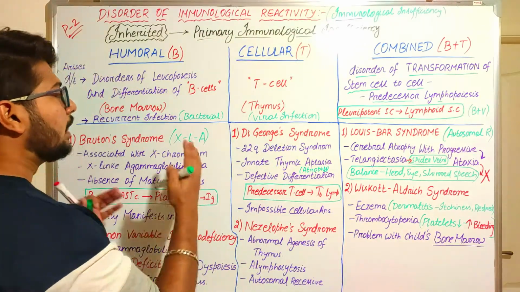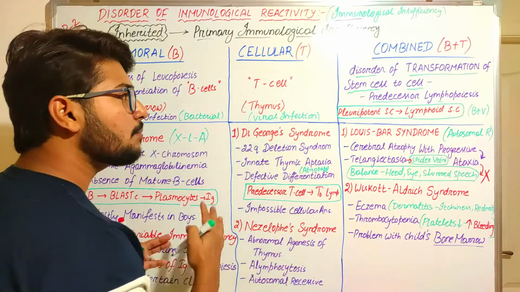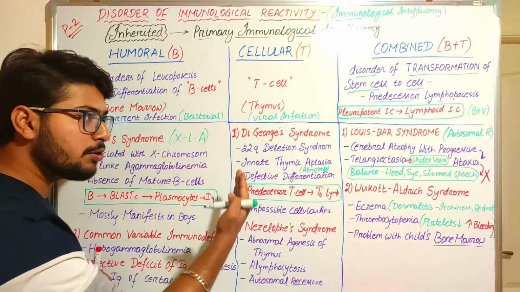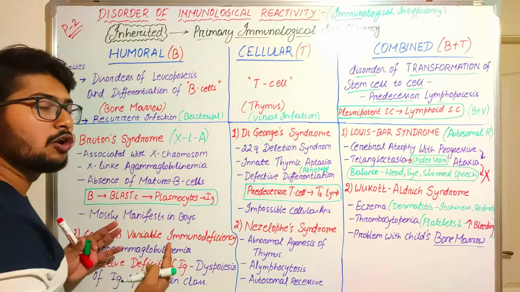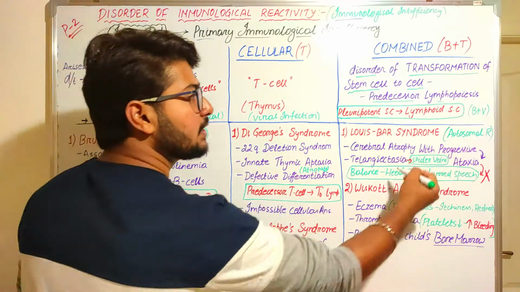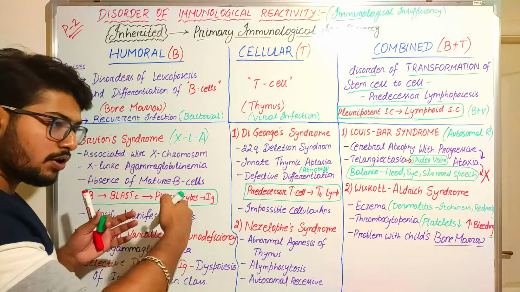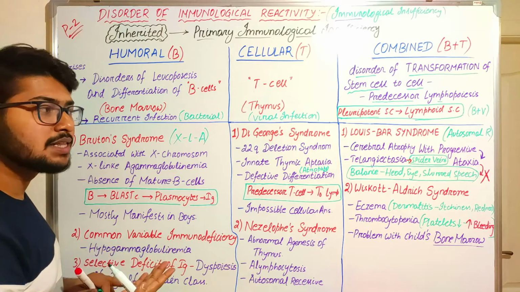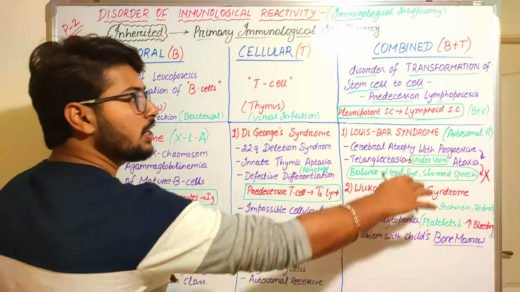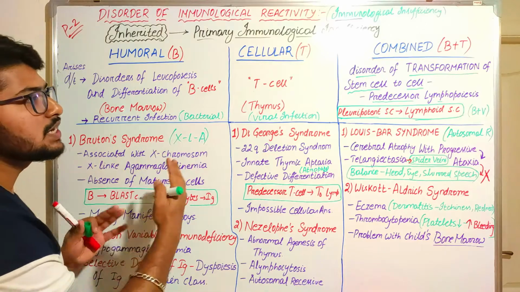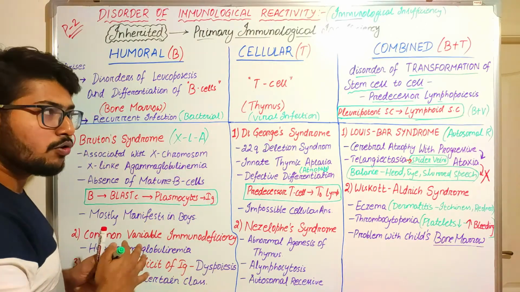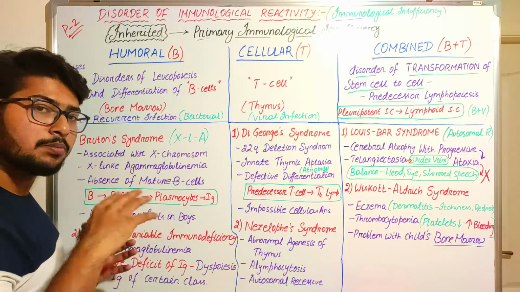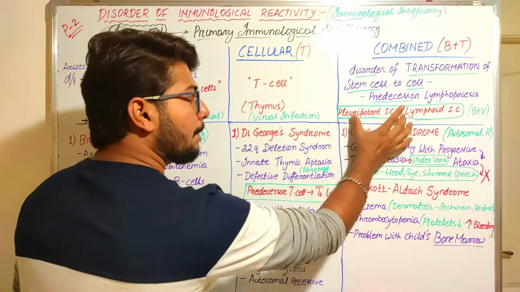What do you mean by this? Listen, all these cells are produced from blast cells known as pluripotent cells, and these pluripotent cells are divided into myeloid stem cells and lymphoid stem cells. From the myeloid stem cells, the cells of our blood, like the white blood cells and red blood cells, are produced, and from the lymphoid stem cells the B lymphocytes and T lymphocytes are produced. We are going to read all about these stem cells and their derivatives in red blood cell pathology or blood pathology.